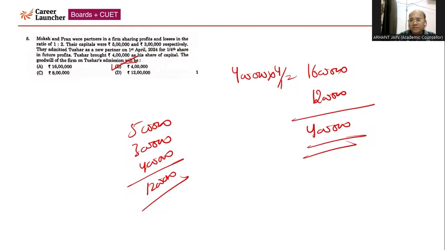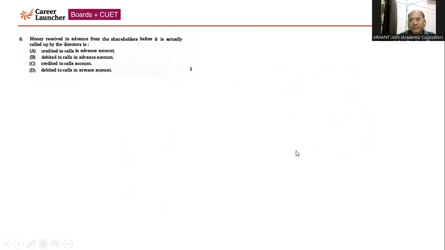Now question number 6. Money received in advance from a shareholder before it is actually called up by the directors. You know that it is to be credited to calls in advance account. Quite easy. It is a bumper offer, bonus offer. Very good day for you accounting people, commerce students, because the paper is very balanced. I'm very happy, students. I know you people are going to rock, right? So please be ready to distribute the sweets whenever the board results come. The answer is quite easy. This is option A, credit to calls in advance account.